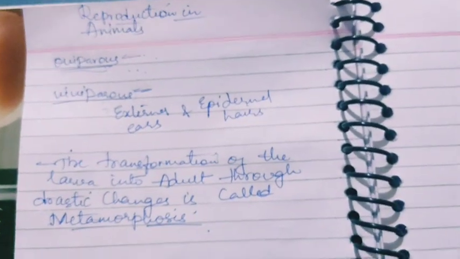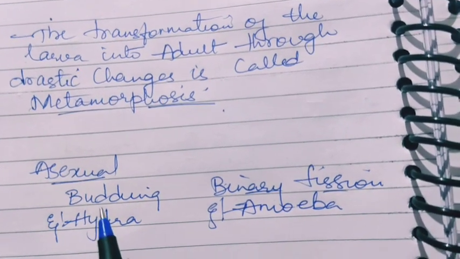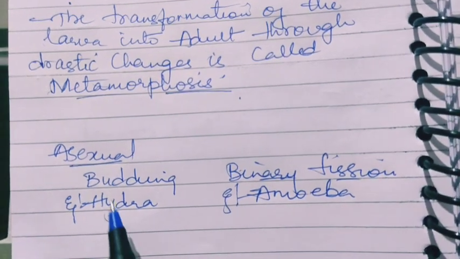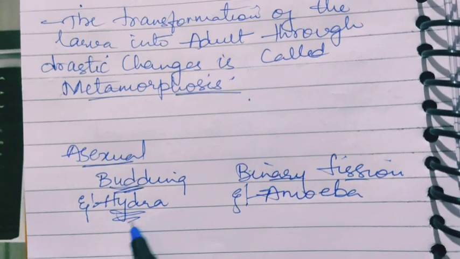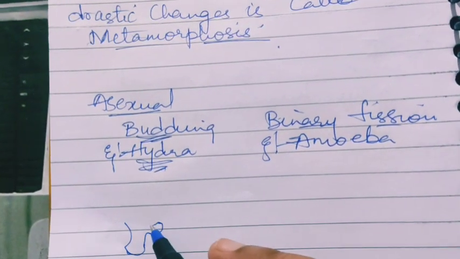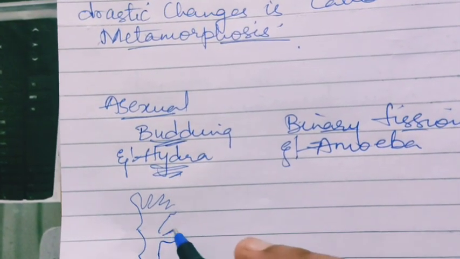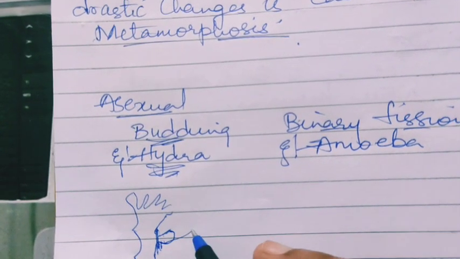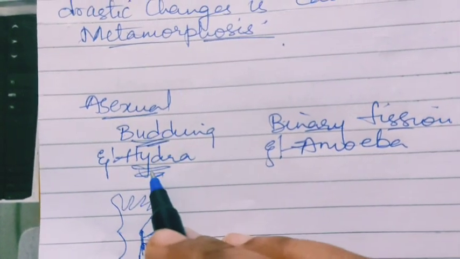In case of animals also, there are two types of reproduction process taking place. By the asexual mode of reproduction, two examples. Budding takes place in hydra, wherein a small bud-like structure forms, and with time it elongates and cuts from the parent body and becomes the daughter hydra. So this is budding in hydra.